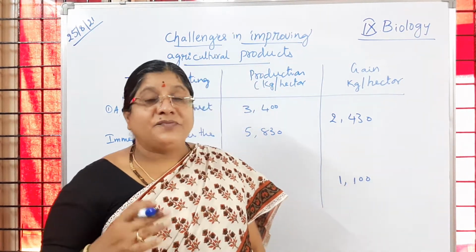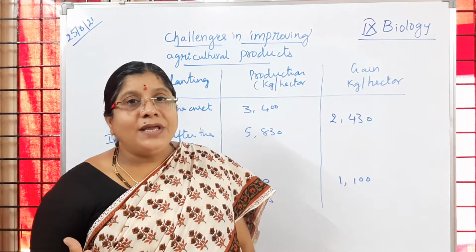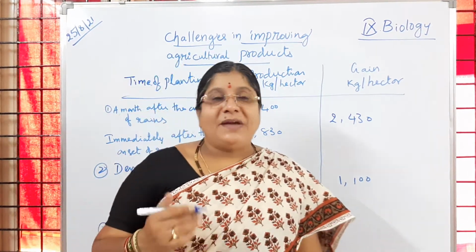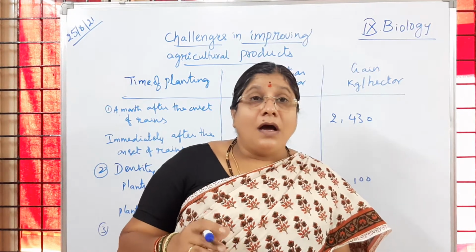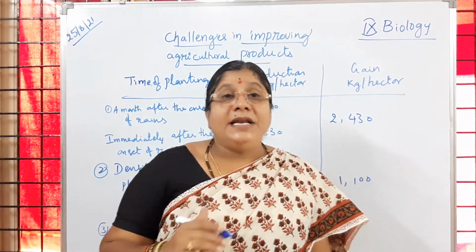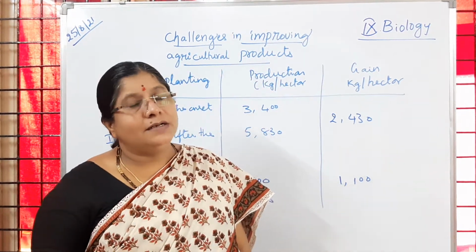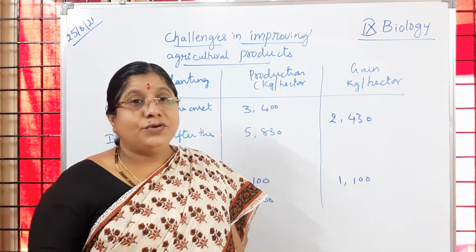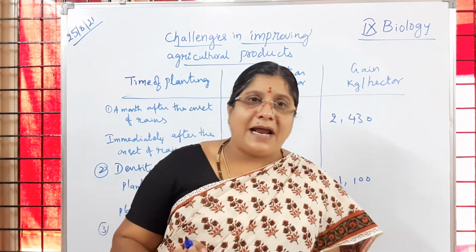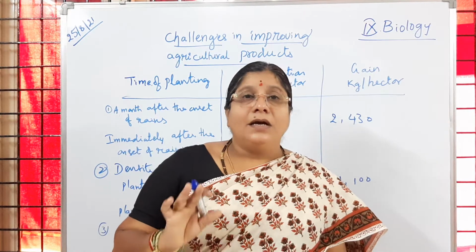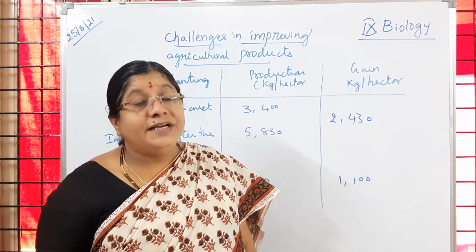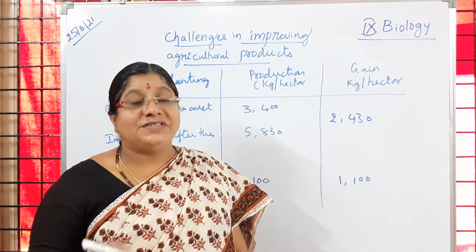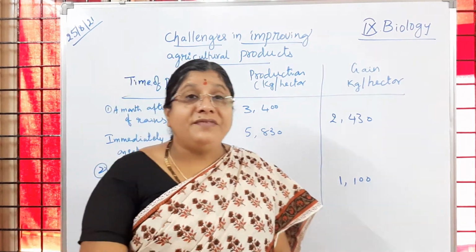For example, I am growing paddy in my field, or you are growing paddy in your field. Any plants other than paddy that we observe are called weeds. Removal of weeds is called weeding. Why should we remove the weeds?